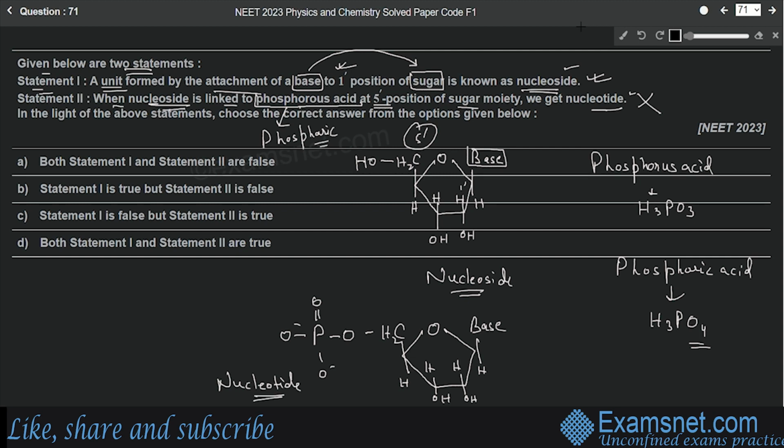So statement 1 is correct, but statement 2 is incorrect because it's not phosphorus acid, it is phosphoric acid. So statement 1 is true, but statement 2 is false. Option number B will be the correct answer.